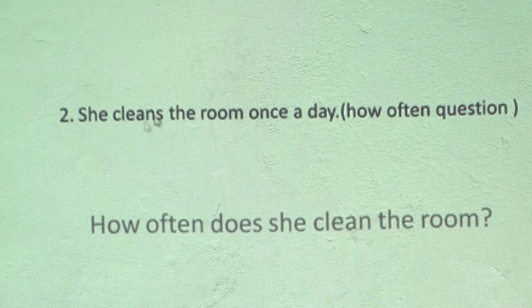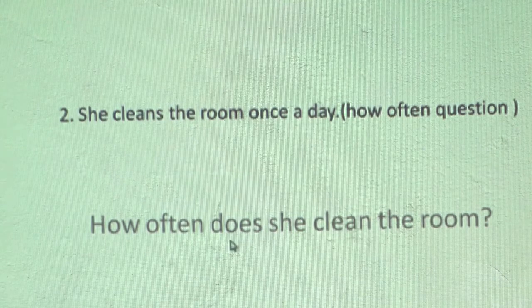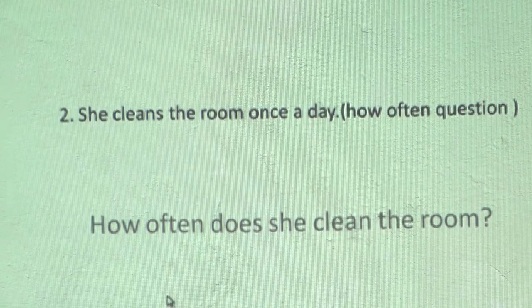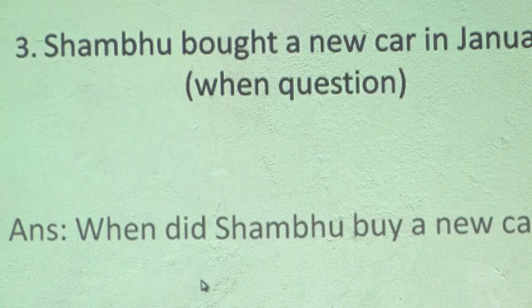Again there is the main verb cleans, fifth form does, subject she. After using do, did or does, we change the verb into first form, clean, then the room. So the question will be: how often does she clean the room?